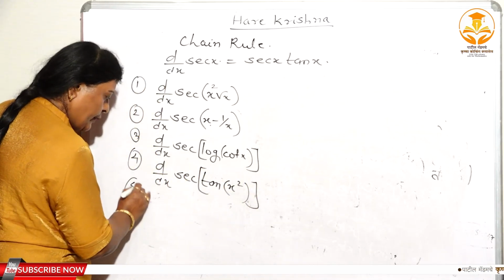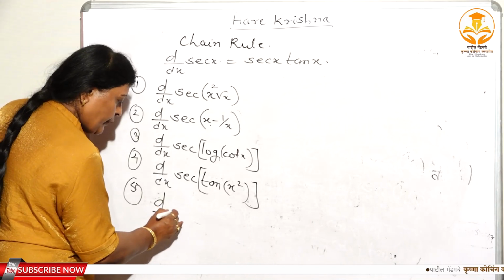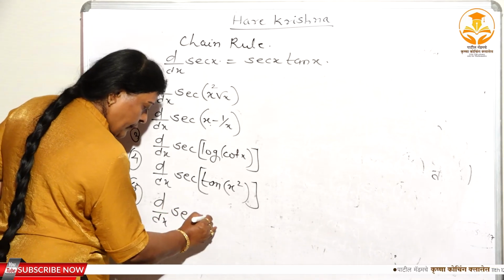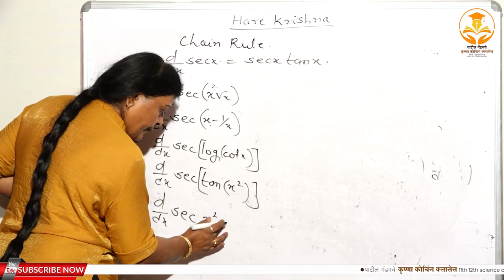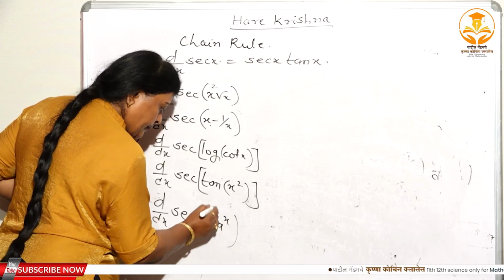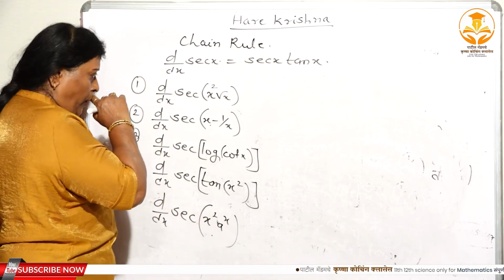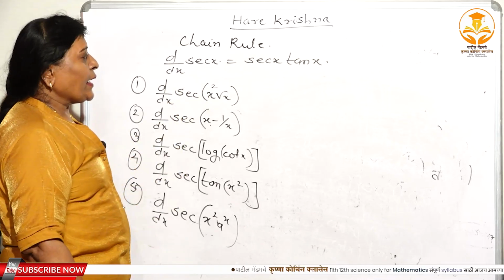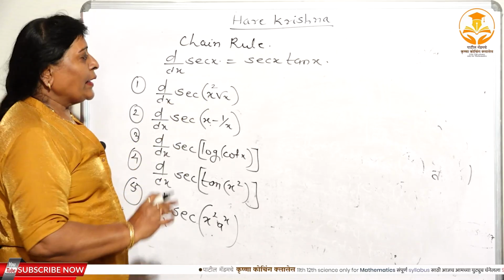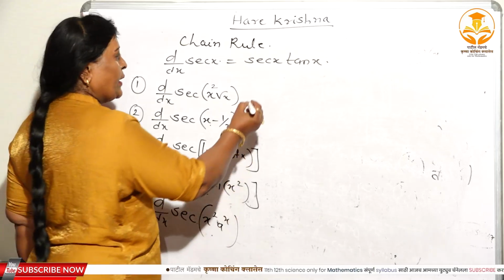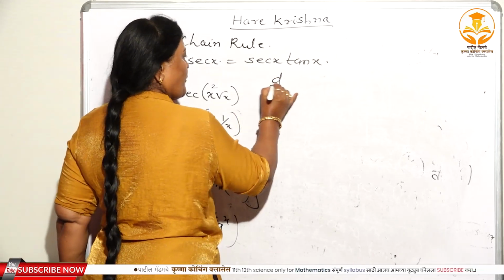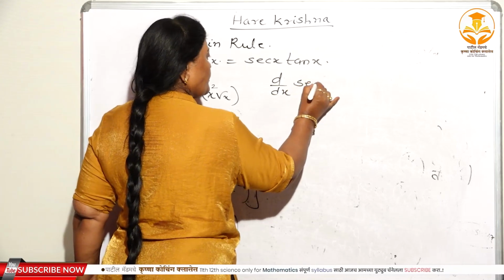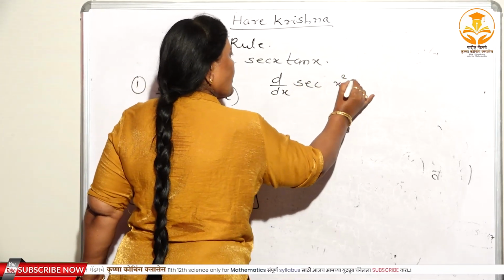And fifth one, d/dx of sec of x square a to the power x. Again take 5 problems on this formula, that is sec x, the derivative of sec x, that is sec x into tan x. Now I will take the first one. See, the solution of the first one, d/dx of sec of x square root x.